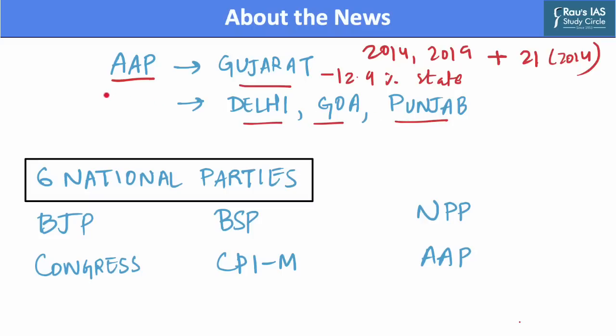This addition of the Aam Aadmi Party and deletion of NCP, Trinamool Congress and Communist Party of India from the national party list has revised the total number of national parties to 6. This includes the Bharatiya Janata Party, the Indian National Congress, the Bahujan Samaj Party, Communist Party of India Marxist, National People's Party, that is NPP, and last, the Aam Aadmi Party.